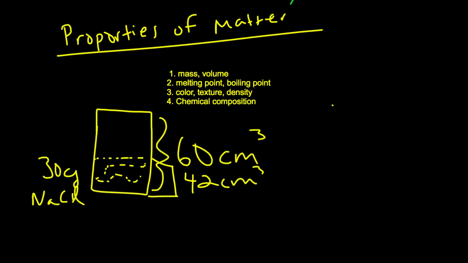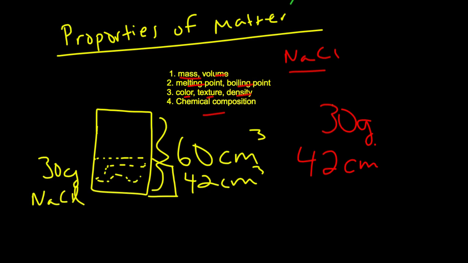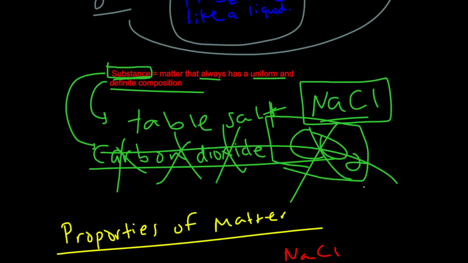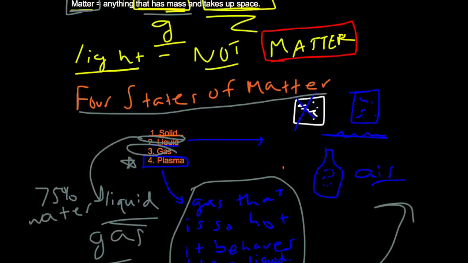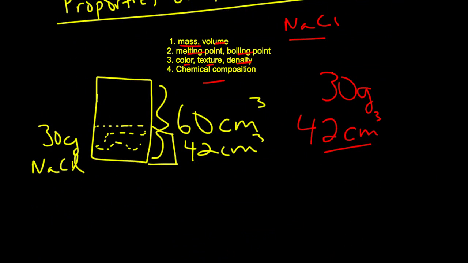So this is a prime example of some matter that we can figure out the mass, volume, melting point, boiling point, all that good stuff. Well, most of them. Some of them I'm going to have to give to you. So we have that the mass of this NaCl is 30 grams. The volume, how much space it takes up, is 42 centimeters cubed. That's why we come back to it: matter has mass and takes up space.